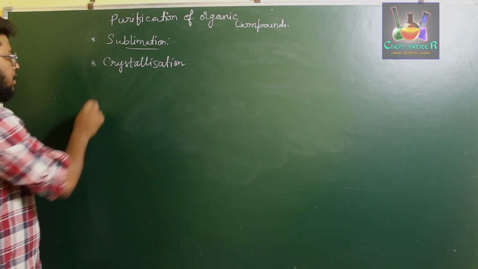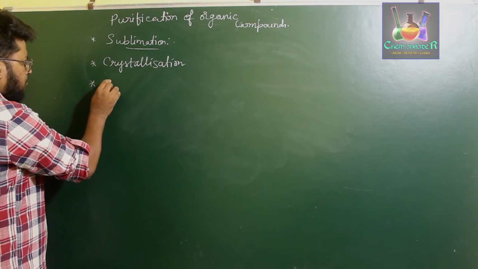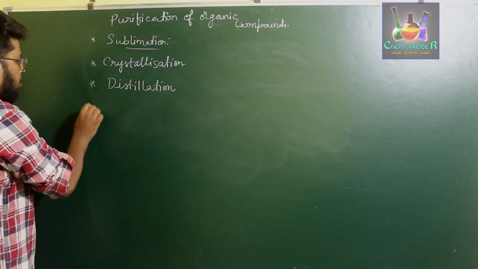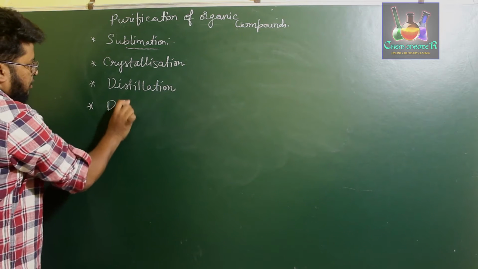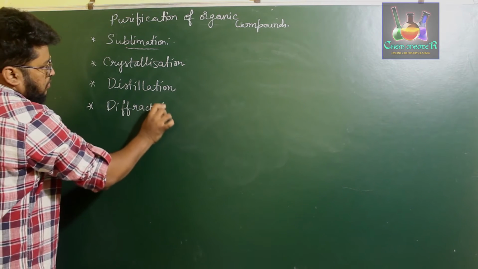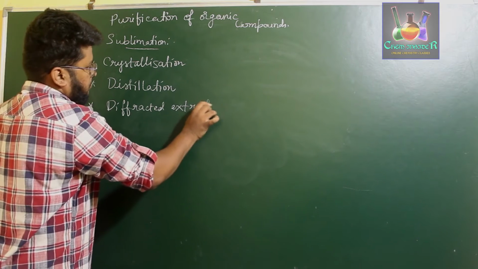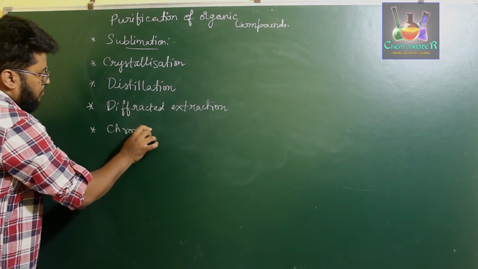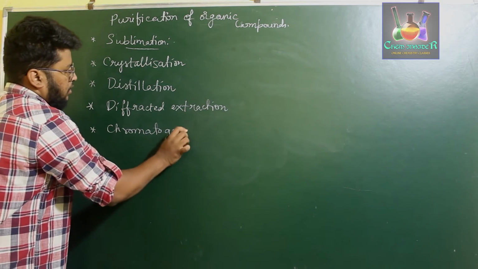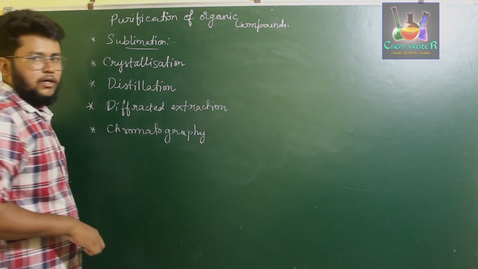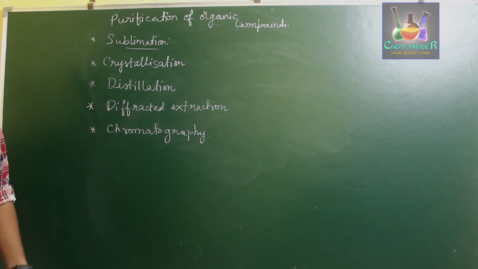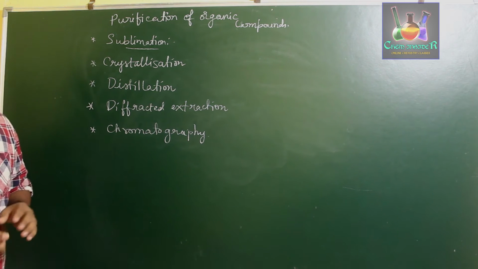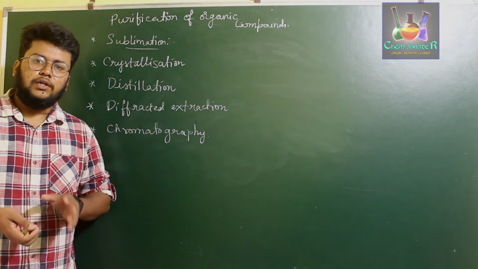Crystallization method of purification, and we have distillation method of purification, and then we have differential extraction, and then chromatography techniques. So this chromatography technique is the new method of purification, and it is very highly efficient for extracting or purifying an organic compound. So these are the 5 specific methods which we use for purification of organic compounds.